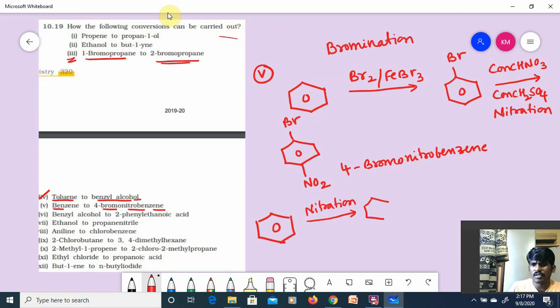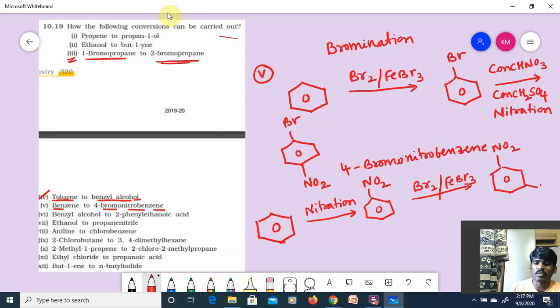concentrated HNO3 plus H2SO4, I'll get nitrobenzene. Okay, fine, nitrobenzene I'll get. Now I am treating with bromine in the presence of FeBr3. But the nitro group is an EWG. It will allow the incoming electrophile to attack at which position? Meta position, but not at para or ortho position. Then I'll get meta-bromonitrobenzene. That's the reason I am not doing nitration first. I am doing bromination first followed by nitration. So this is not preferable.